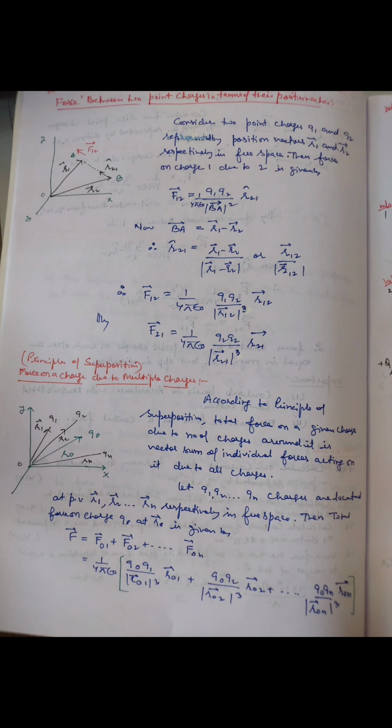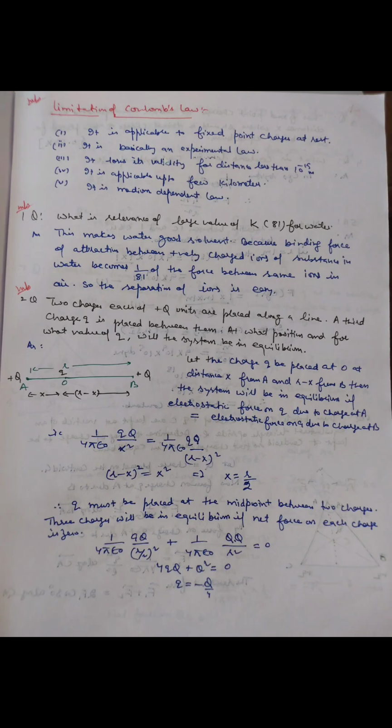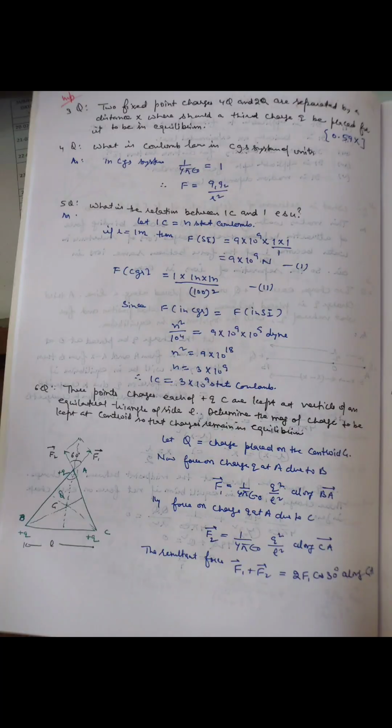According to the principle of superposition, the total force on a given charge due to a number of charges around it is equal to the vector sum of the individual forces acting on it due to all other charges. Limitations of Coulomb's law are that it is applicable to fixed point charges at rest, it is a medium dependent law, it is an experimental law, it is applicable up to a few kilometers distance, and it loses its validity for a distance less than 10^-15 meter.